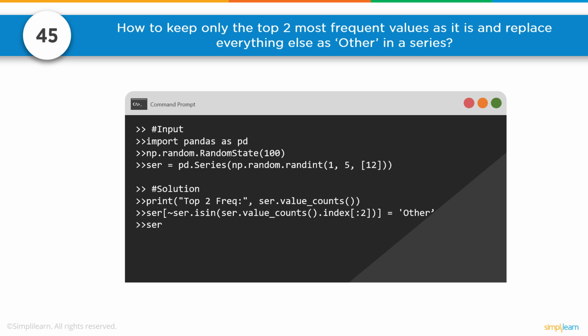And then we take series value_counts dot index of up to 2. So we're going to take everything up to 2. And then we'll do the series isin. So if it's not in the first 2, then it's going to equal Other. And this would be something you'd want to write down on paper. If it looks confusing, take a moment, pause the video, write this down, and see if you can figure out how the logic came together and try to throw yourself a couple other little logic puzzles like this.